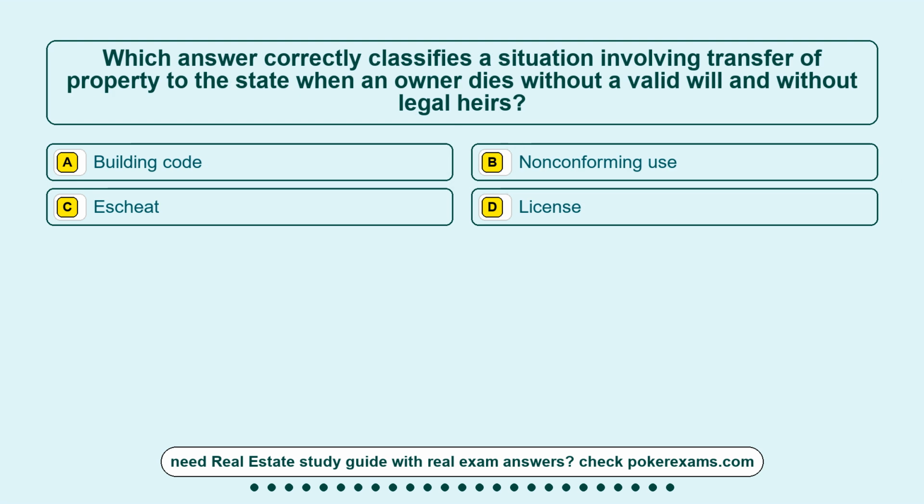Question 17. Which answer correctly classifies a situation involving transfer of property to the state when an owner dies without a valid will and without legal heirs? Option A, building code.